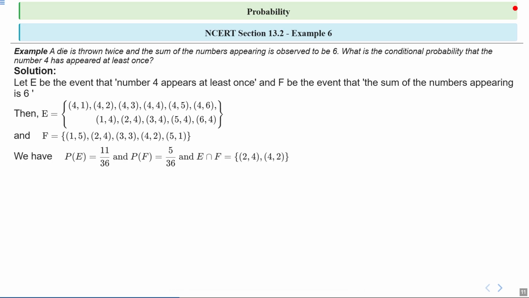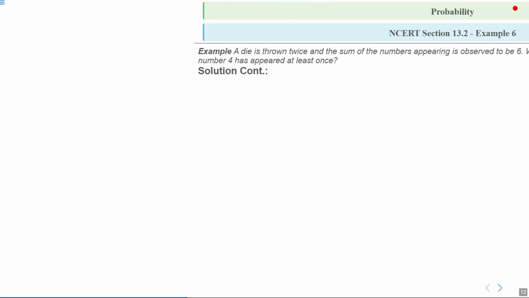Now we have probability of E will be 11 upon 36, probability of F will be 5 upon 36, and what will E intersection F be? E intersection F will have two elements, which are (2,4) and (4,2). Therefore we can say that probability of E intersection F will be equal to 2 upon 36.